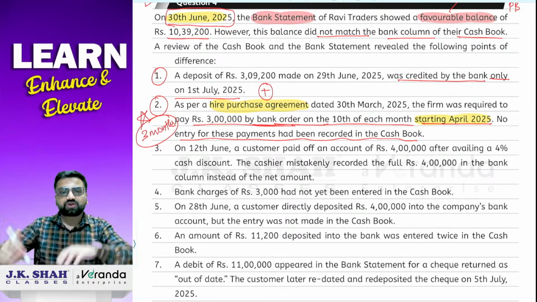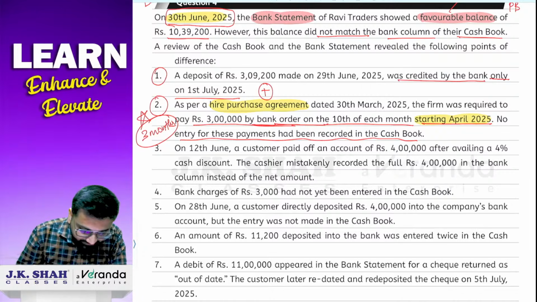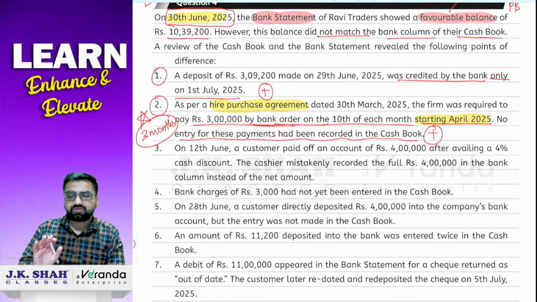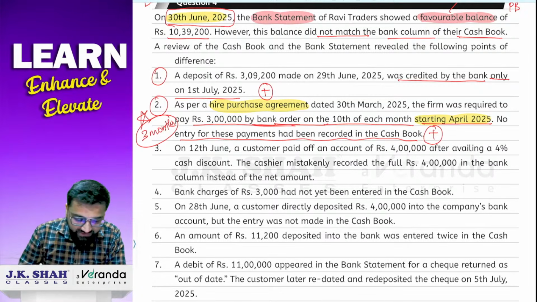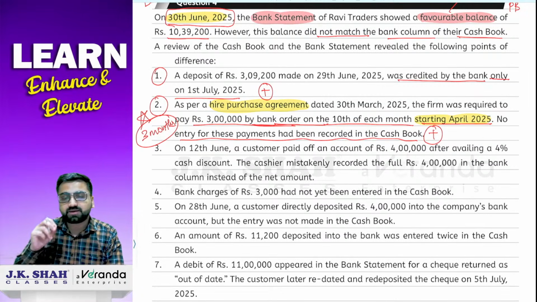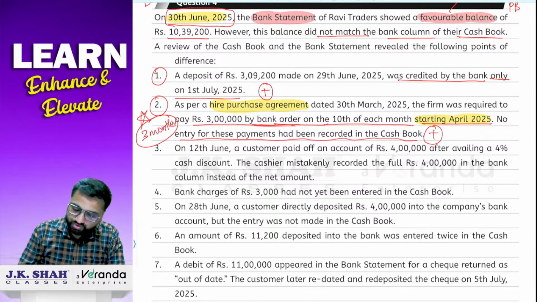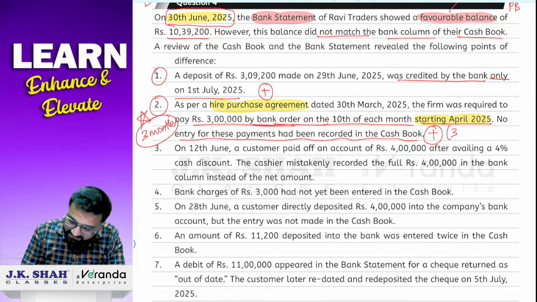Add. Okay. So I'll put the sign here plus. And now plus तो हो गया. Now the next concept. Sir, how much amount we will add? So every month we are paying 3 lakh rupees. So कितने महीने के लिए भरना था अपने को? 3 months. So 3 lakh into 3, it will be how much?